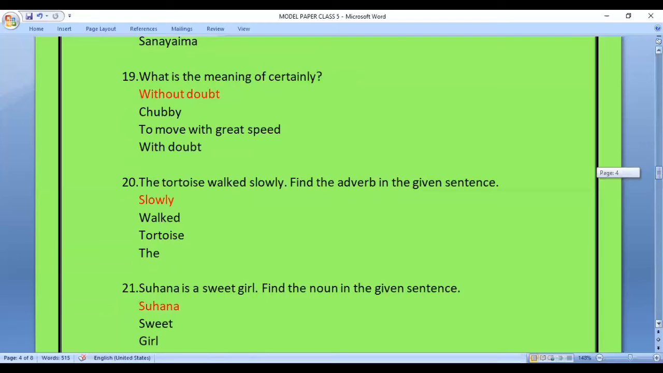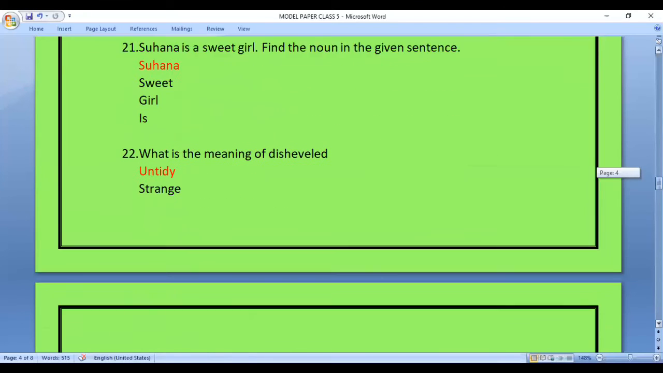Question 21. Suhana is a sweet girl. Find the noun in the given sentence. So the options are Suhana, sweet, girl, is. You have to find the noun, which is a naming word, and hence the answer is Suhana.